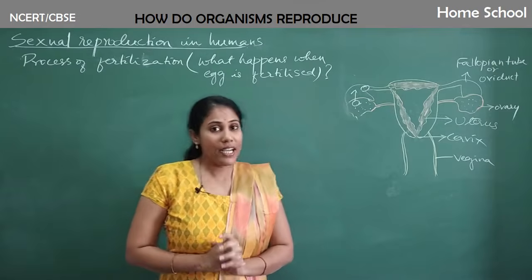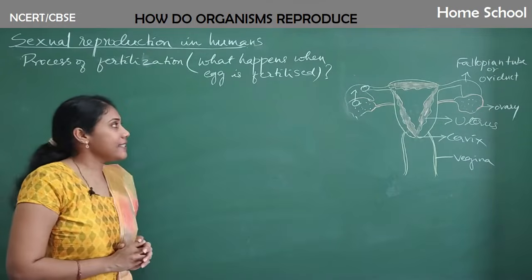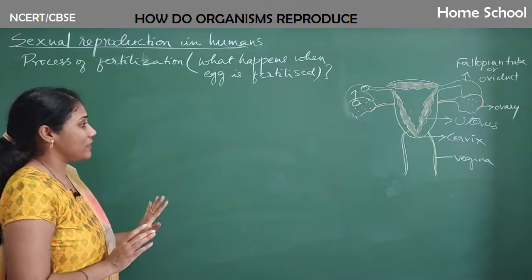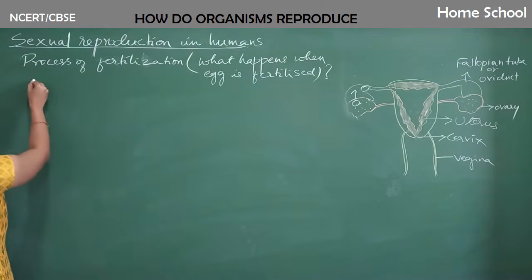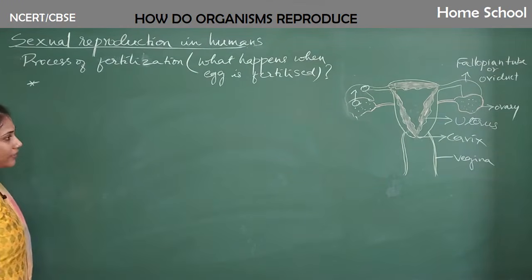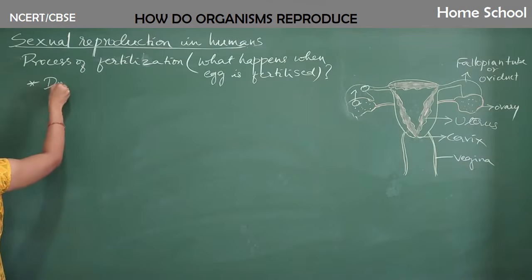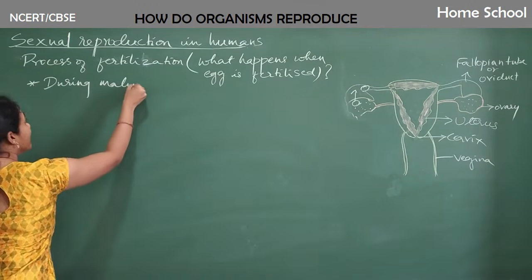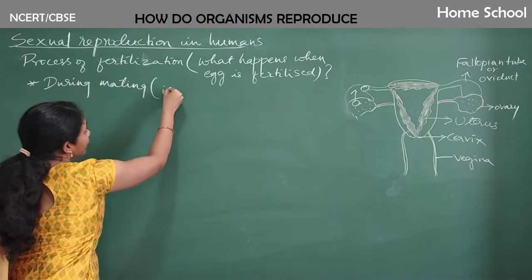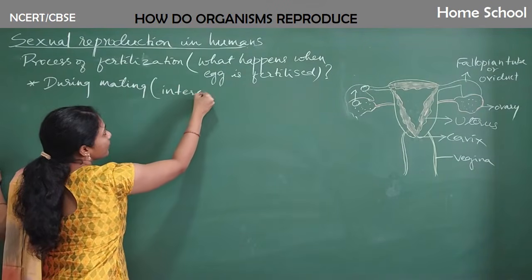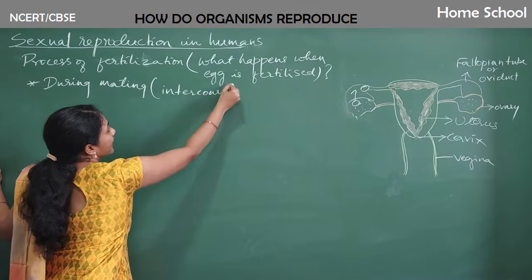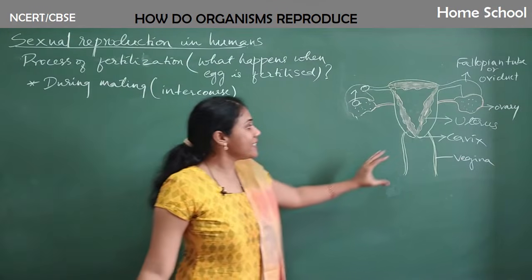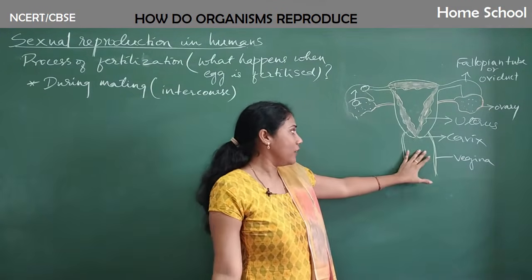Clear? First and foremost, let us see how the fertilization occurs. So the very first point that I would like to write here is during mating. Mating in the sense what? Sexual intercourse. So when the penis is inserted into the vagina, what happens?